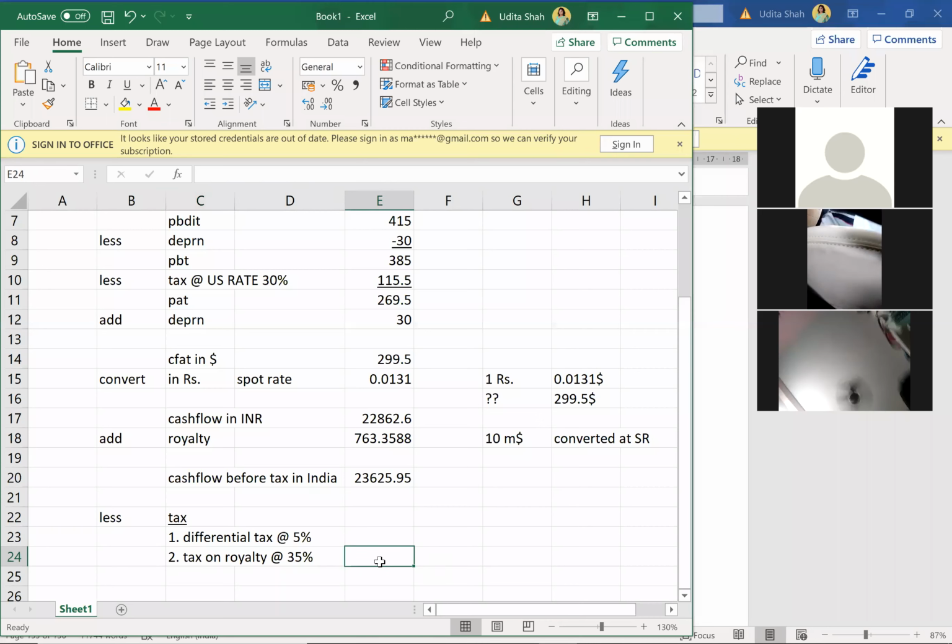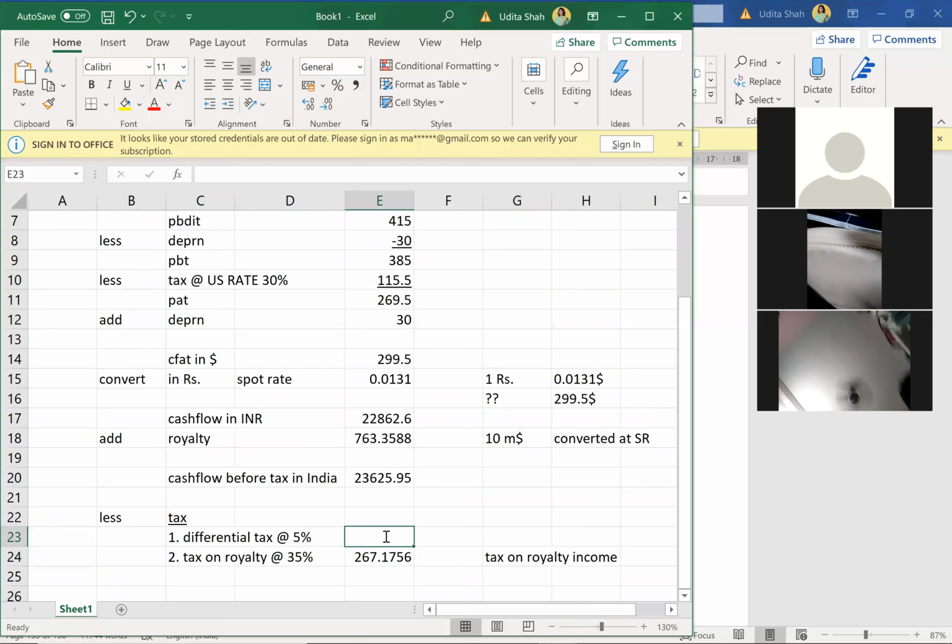So if you understood this part, let us do the simple part first. Tax on royalty will be what? Royalty income into 35%. That will be your tax on royalty income. Now this is the most important part in double tax avoidance. Everyone pay attention.